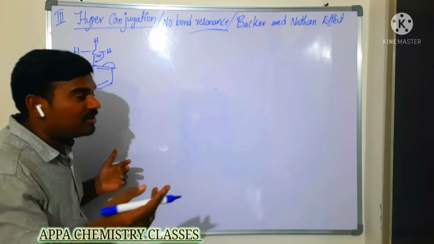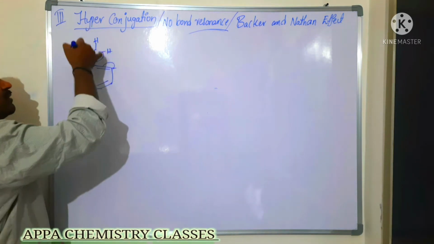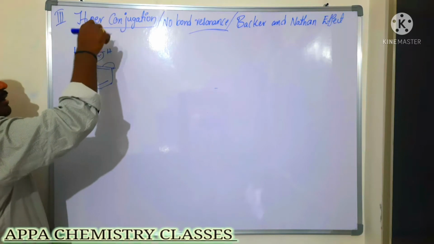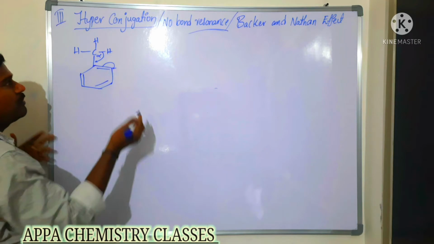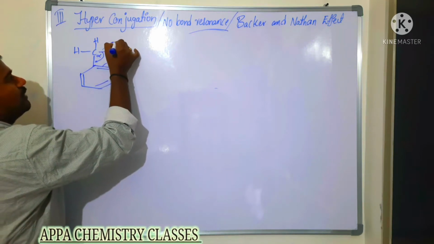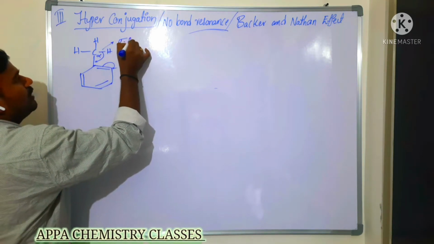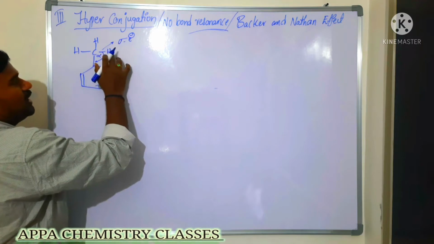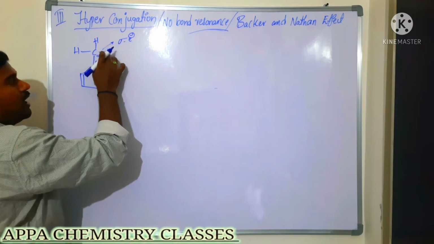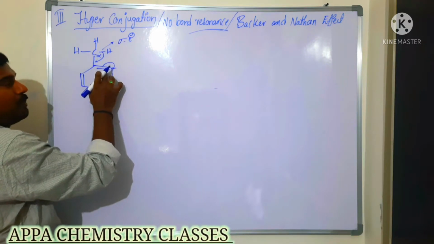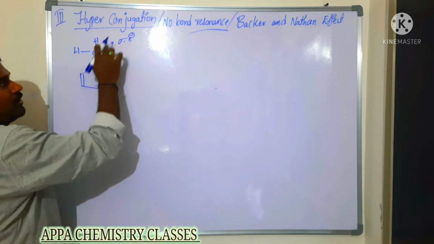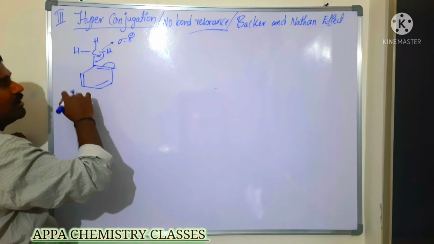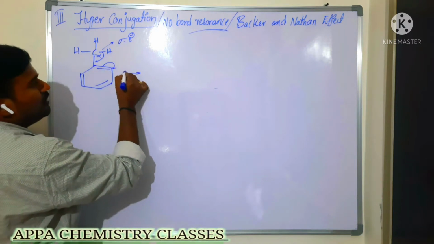There we had decided that this methyl group is a plus I group, an electron releasing group, and for that reason it increases electron density. But actually, the sigma electrons of the sp3 carbon are overlapping with the pi orbital. These pi bonded orbitals are involved in the overlapping. So that effect is also called what?